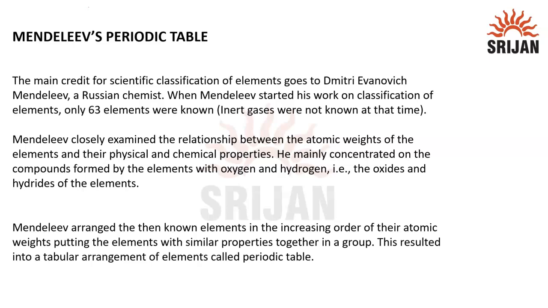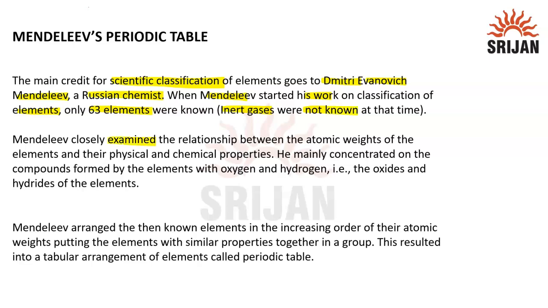In this video, we'll learn about Mendeleev's periodic table. The main credit for scientific classification of elements goes to Dmitry Ivanovich Mendeleev, who was a Russian chemist. When Mendeleev started his work on classification of elements, only 63 elements were known at that time. Inert gases were not known at that time.